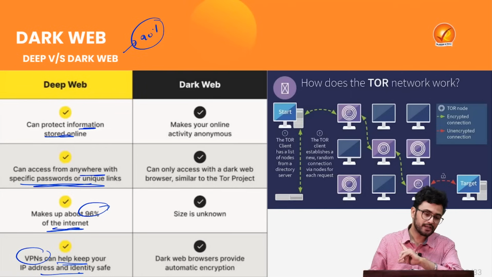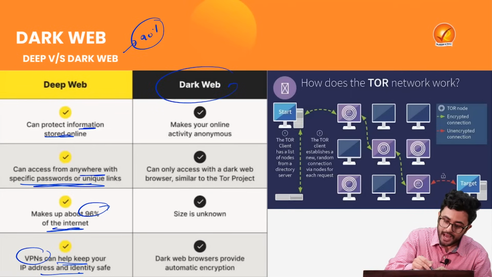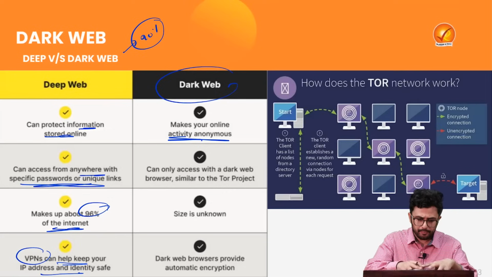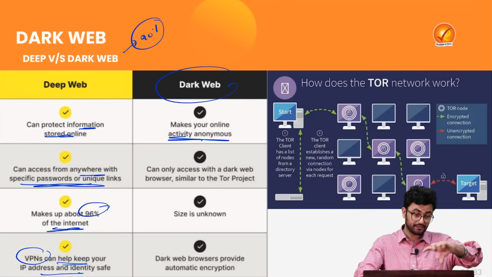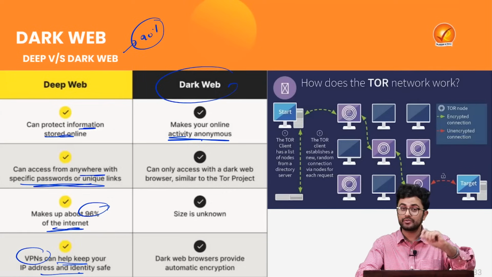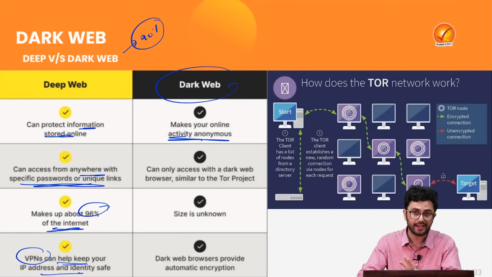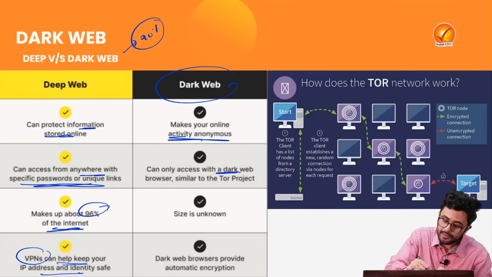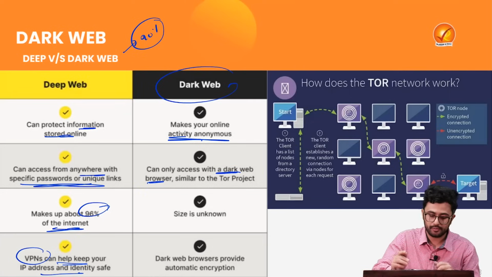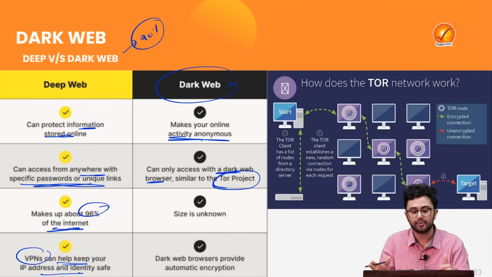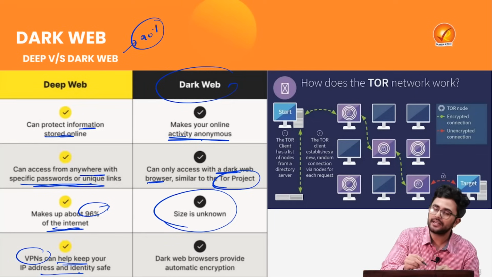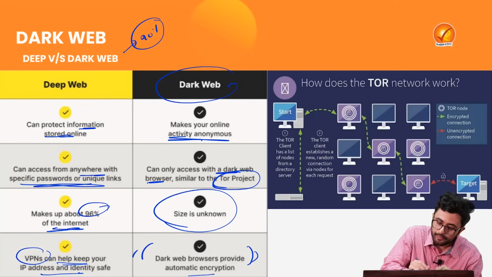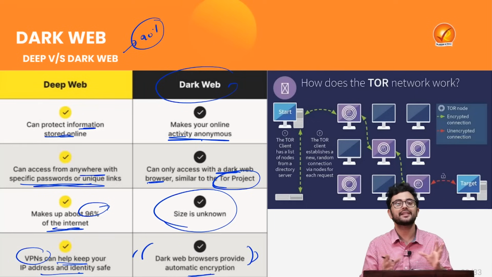Then comes your dark web. That makes your online activity completely anonymous. That is why this person was using it to run an international drug trafficking racket, right? And it can only be accessed with a dark web browser such as the Onion Ring project. The size is completely unknown and the dark web browser provides automatic encryption.